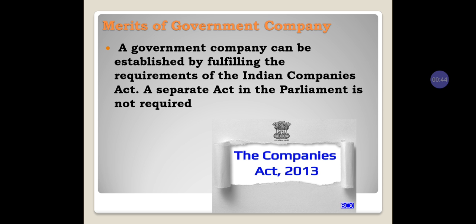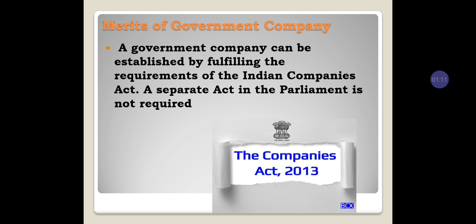All the rules, regulations, and guidelines given in the Companies Act, covering registration, formation, and duties during the formation of the company, are what a government company follows.